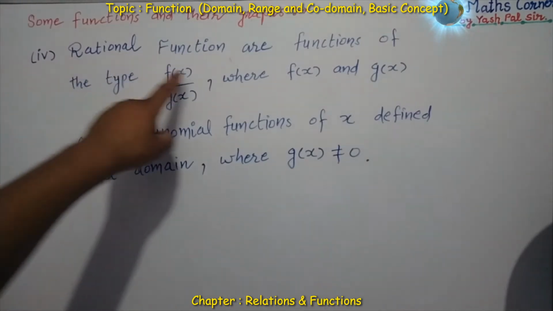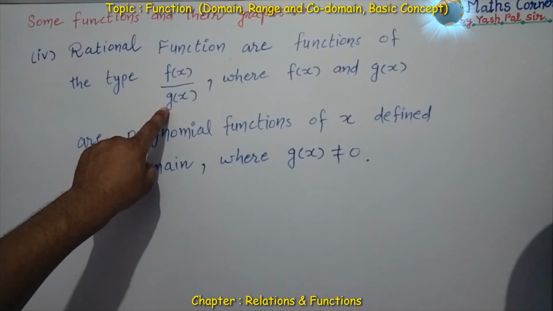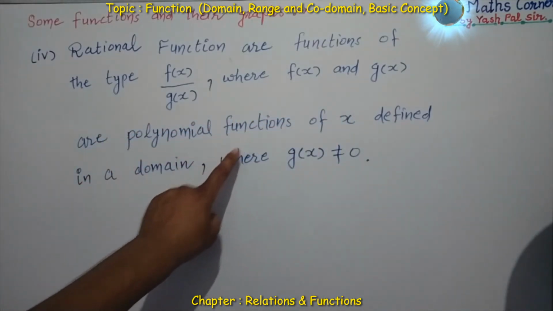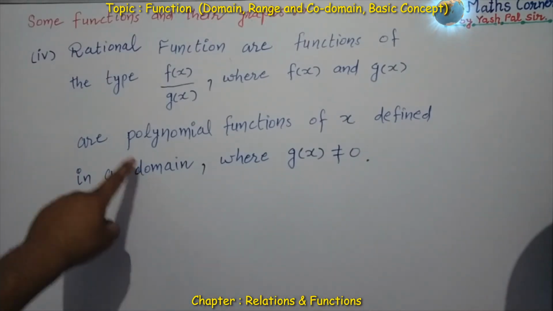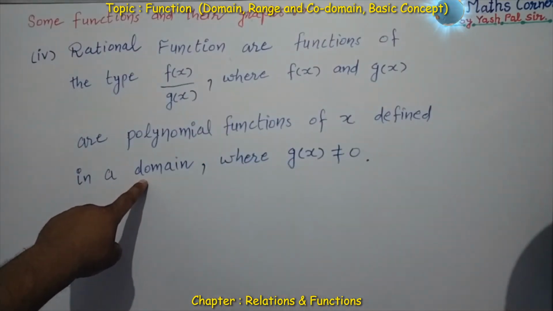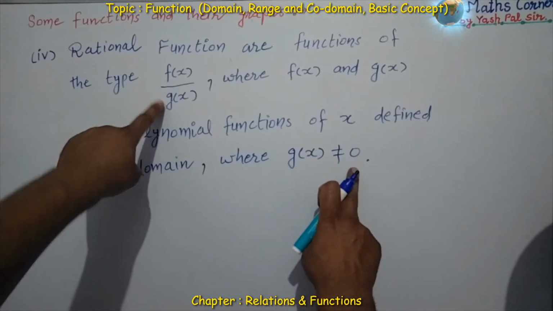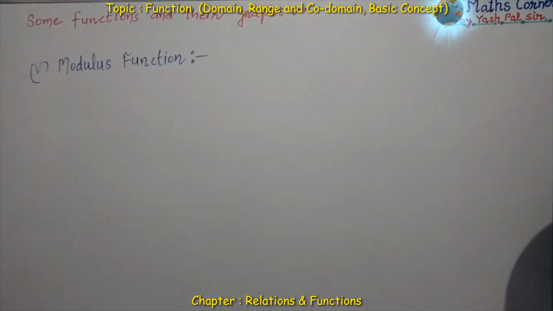Next is rational function. What are rational functions? Rational functions are functions of the type f of x divided by g of x, where f of x and g of x are polynomial functions of x defined in a domain. Here the value of x is in the set of all real numbers, with one more condition: the denominator should not be equal to 0, because this makes the given function not defined.